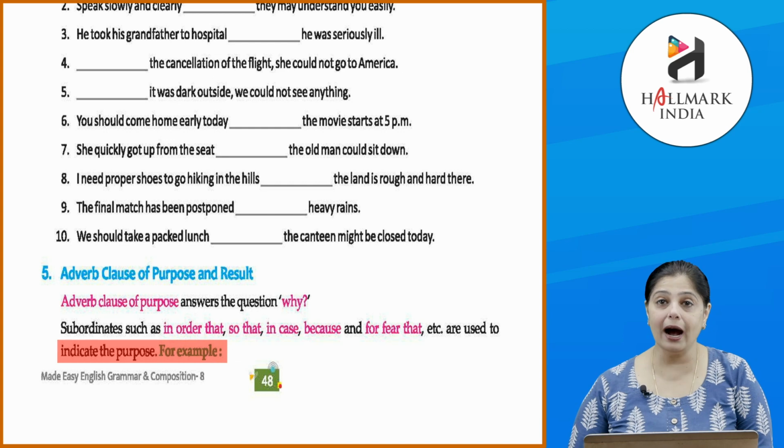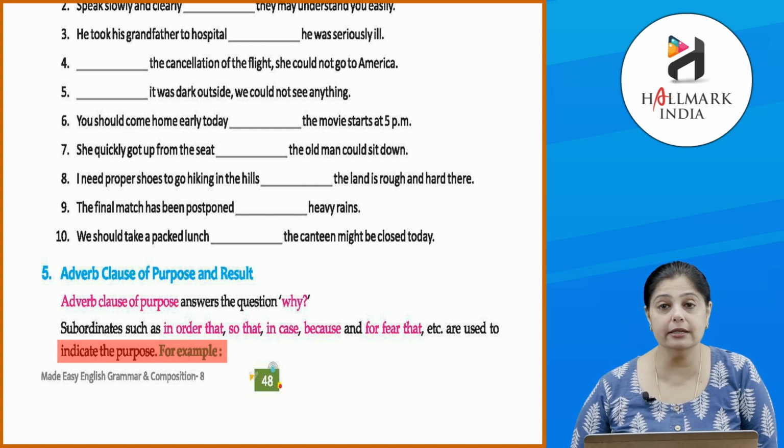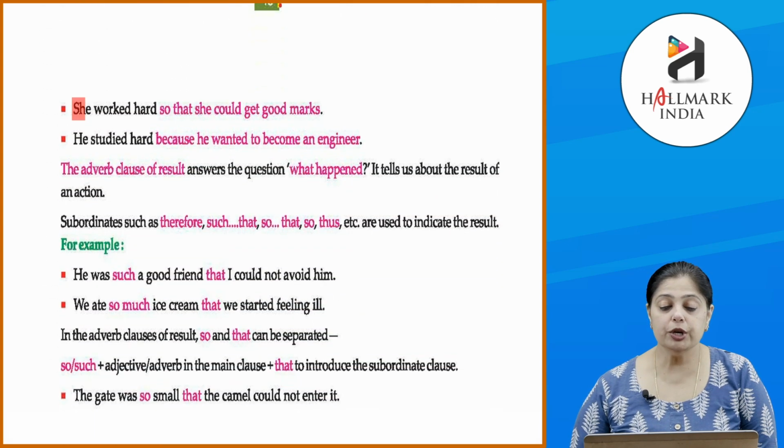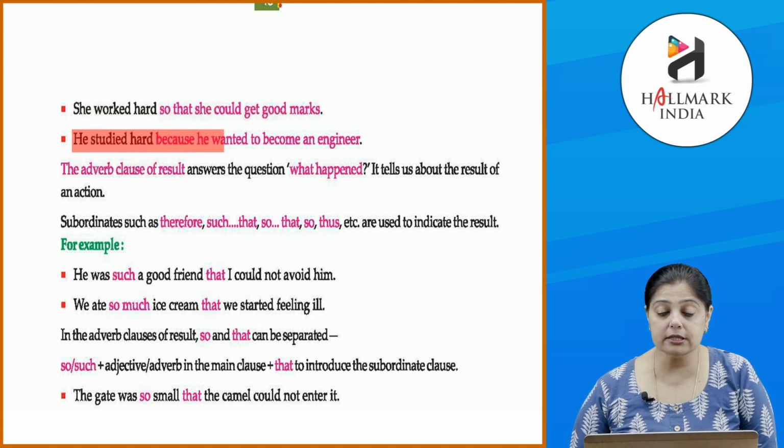So, जैसे why के लिए हम लोग use करते हैं since, so that, because, as, due to, etc. यहाँ पे when we are talking about purpose, we have subordinates like in order that, so that, in case, because, and for fear that. Okay. Now, she worked hard so that she could get good marks. He studied hard because he wanted to become an engineer.